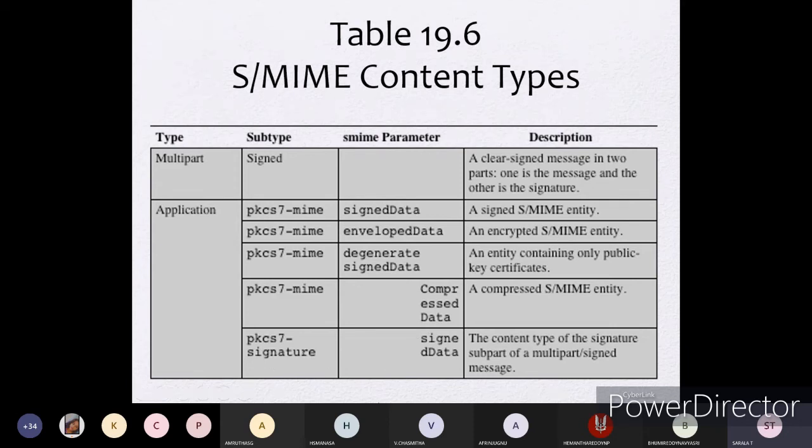And if you are going for signature, the content type of the signature subpart of a multipart signed message: whenever you are transmitting signed data, the content type of the signed subpart of a multipart signed message has to be transmitted using this S/MIME content type.